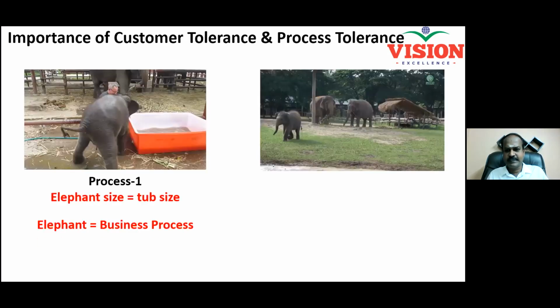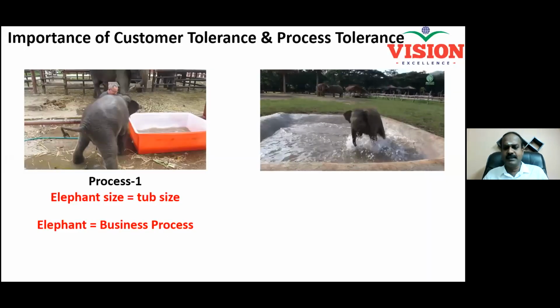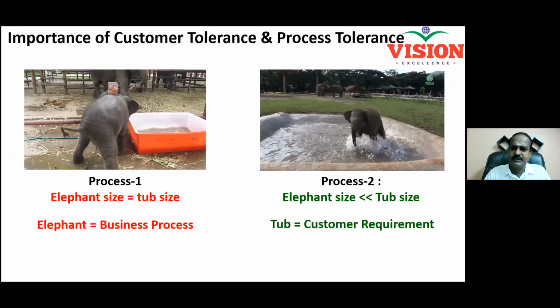All right. So the second video, the tub size is increasing. The elephant is really enjoying its bath for the simple reason that the tub size is bigger, or the size of the elephant is smaller compared to the size of the tub. This is what can happen in your business also. If you make your process tolerance smaller compared to the customer tolerance, because customer tolerance is not in your control, but process tolerance is in your control.